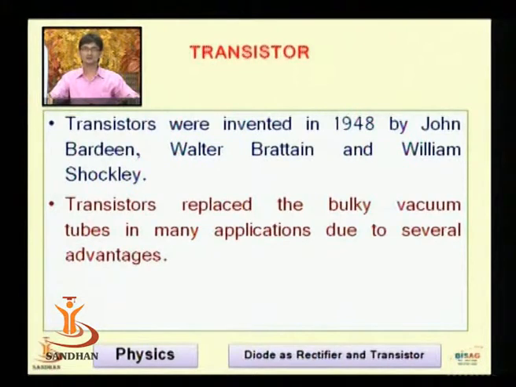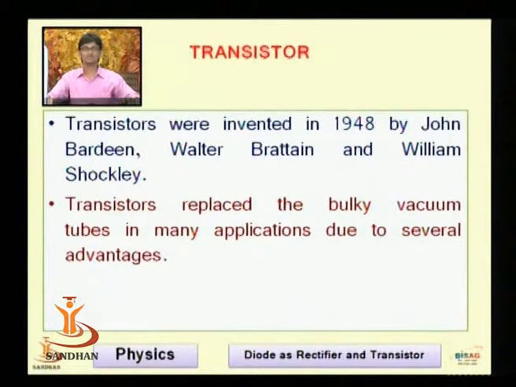Now comes the transistor. Basically the transistor is a configuration of PNP or NPN elements connected in series. Transistors were invented in 1948 by John Bardeen. It is a very good invention as far as amplifiers and electronic components are concerned.